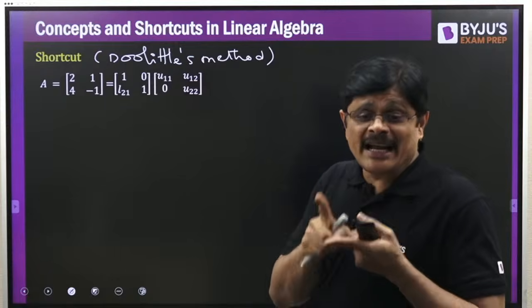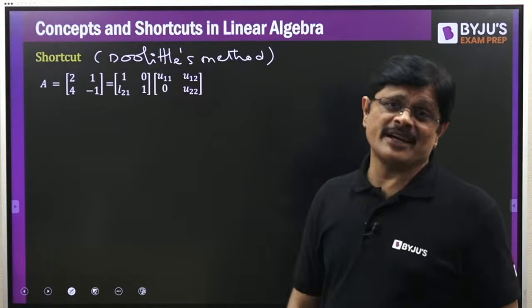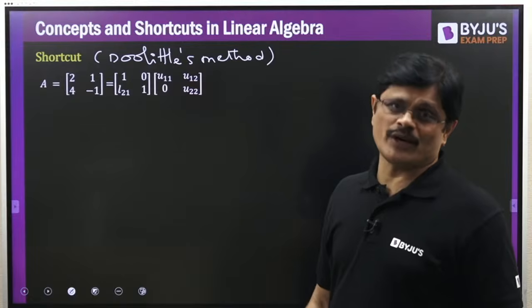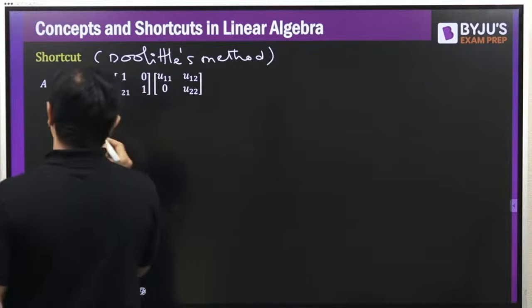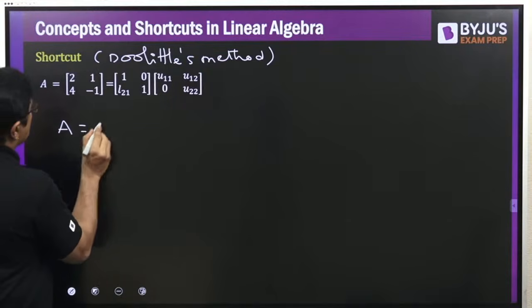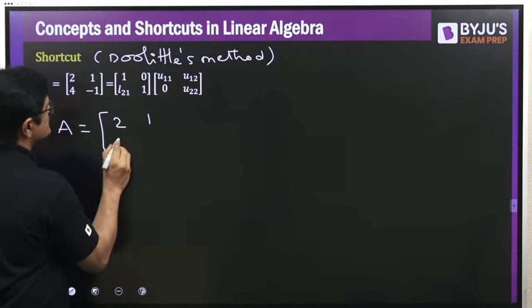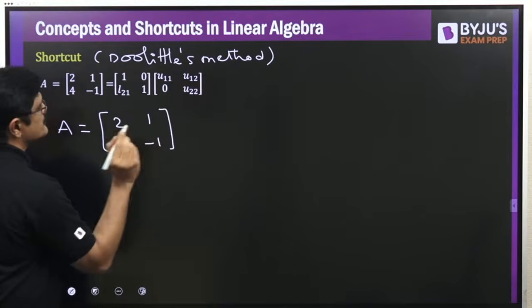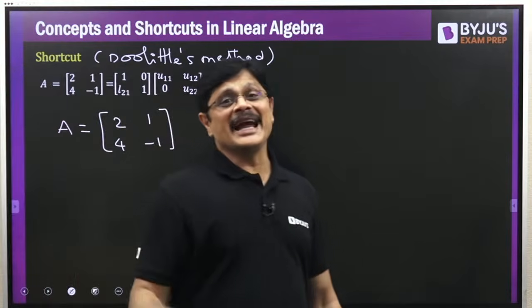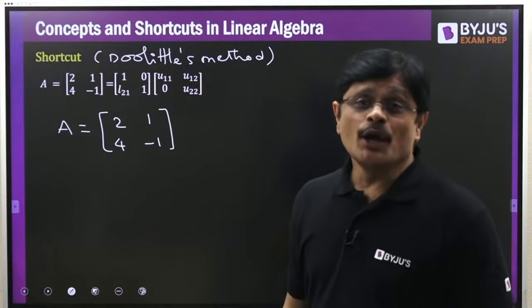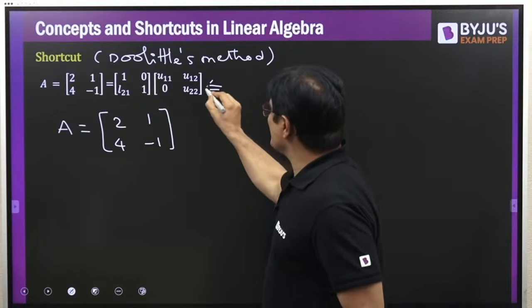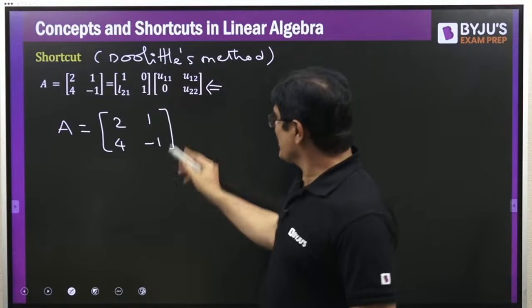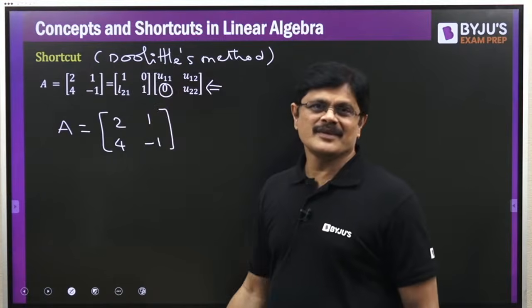If you understand, I'll extend this shortcut for a 3 by 3 matrix, my dear friends. You can solve a 3 by 3 matrix also within no time. Okay? So let us see this. Matrix A is this. Now you want the LU decomposition, but here you want a unit lower triangular. So this is the upper triangular matrix you want to get. See, in the upper triangular, this element should be what, sir?